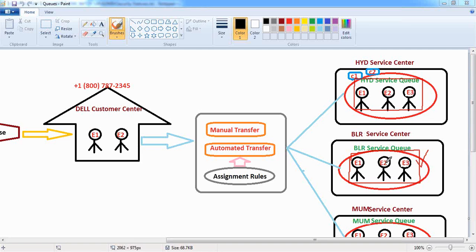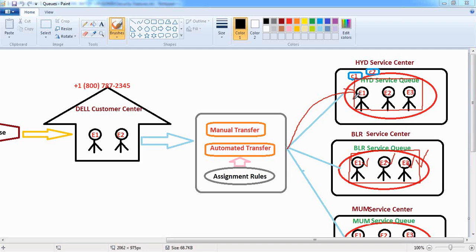Now, in this case, how will these people know that a record is waiting inside the queue? Whenever I place a record inside the queue, Salesforce will automatically send email notifications to all the queue members' email IDs saying that a new record has been placed inside the queue. So the record is waiting inside the queue. If you're free today, please go to the queue, accept that record, and start working on it. So it will send one email notification to all the queue members by default. As soon as the queue members receive the email notification, they will go to the queue, access that case record, queue record, and accept it.